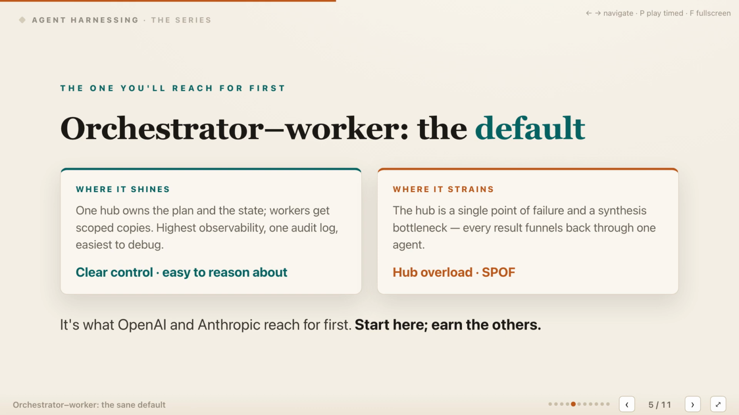The orchestrator worker pattern is usually the first topology I would test because its control path remains explicit. One hub owns the plan and run state, while workers receive only the scoped context needed for their tasks. That creates one audit trail, strong observability, and a system that is easier to reason about when something fails. The same centralization also concentrates risk, because every result funnels through one place for synthesis. The hub can become overloaded, delay the entire run, or fail as a single point of control. OpenAI and Anthropic both use versions of this pattern. Start here, measure the strain, and earn a more complex topology through a concrete need.